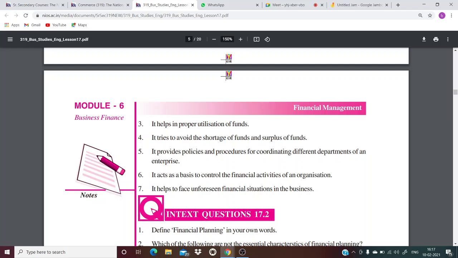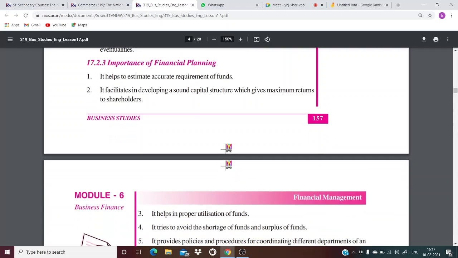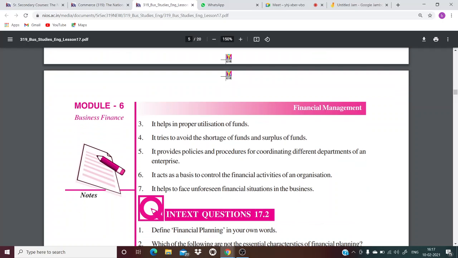It provides policies and procedures for coordinating different departments of an enterprise. It acts as a basis to control the financial activities of an organization, and it helps to face unforeseen financial situations in the business. Obviously, if you're going to plan out things, then it's going to be more fruitful. So financial planning is also important. It helps you to make an estimation of the funds and having a sound capital structure and utilizing your funds properly. There will be no shortage or surplus of funds, right? So these are the importances of financial planning.